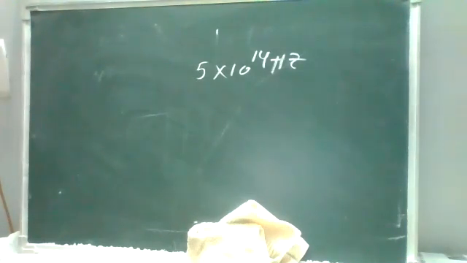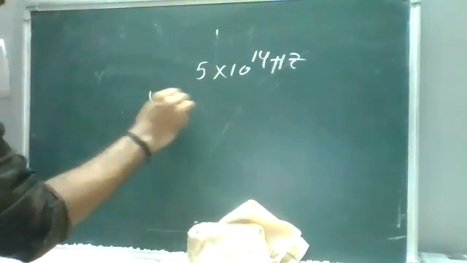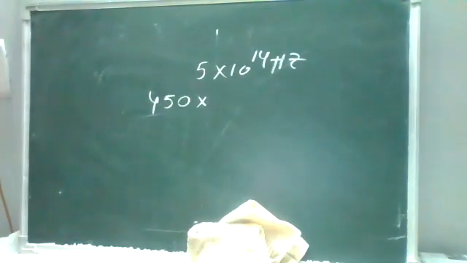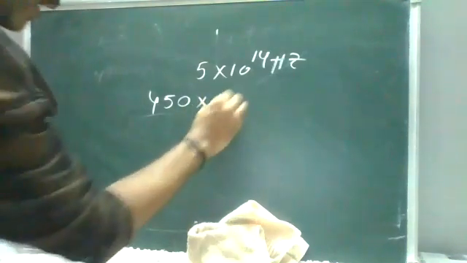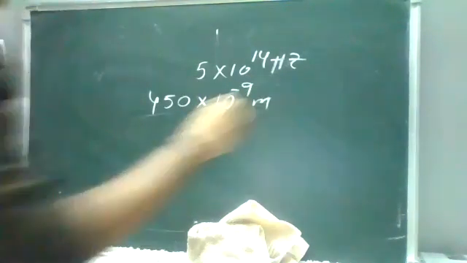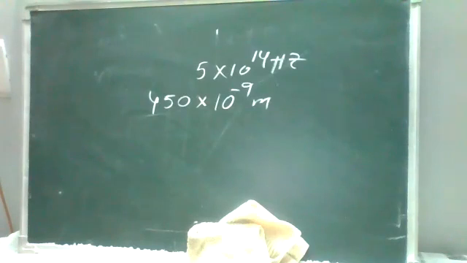The wavelength of light measured inside the liquid is found to be 450 into 10 power minus 9 meters. Calculate the refractive index of the liquid.